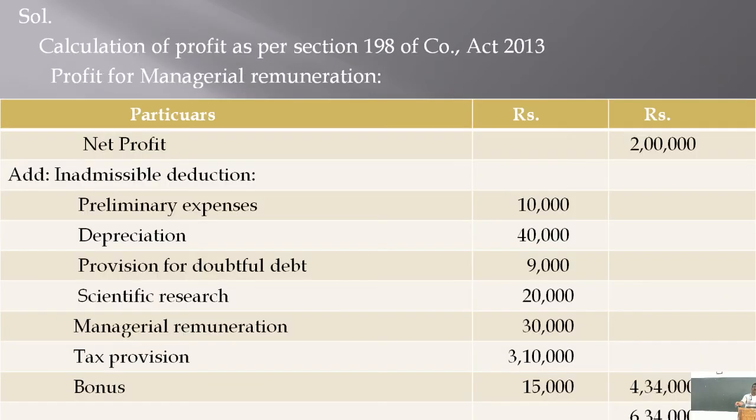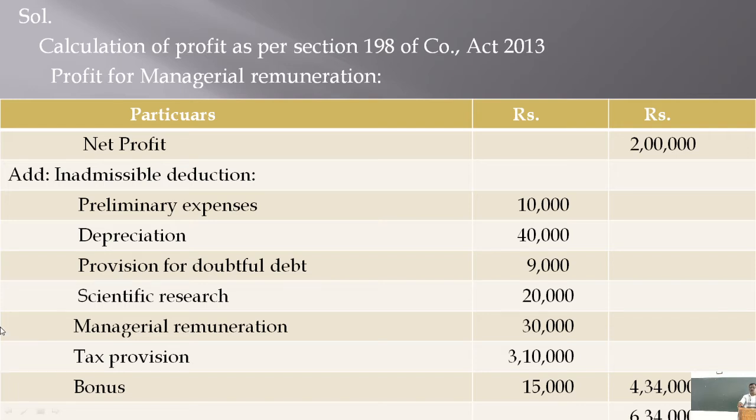So, if you calculate profit for managerial remuneration, that is the profit as per section 198 of the Companies Act 2013. The profit for managerial remuneration, you have to calculate here, right?